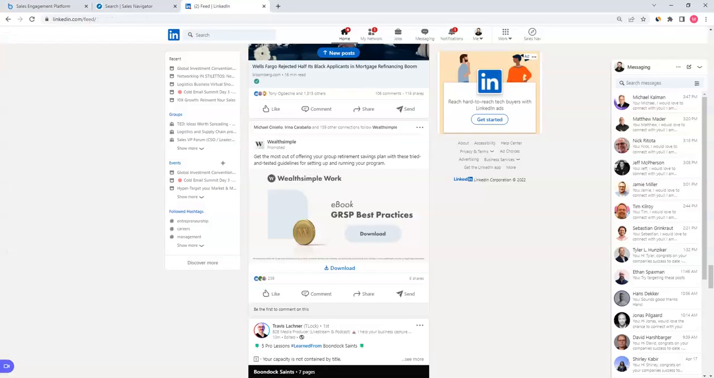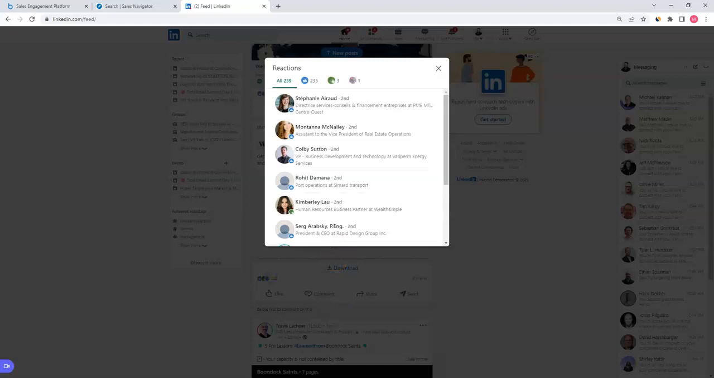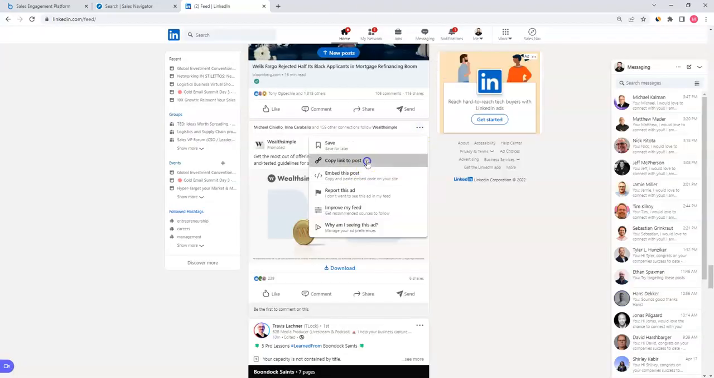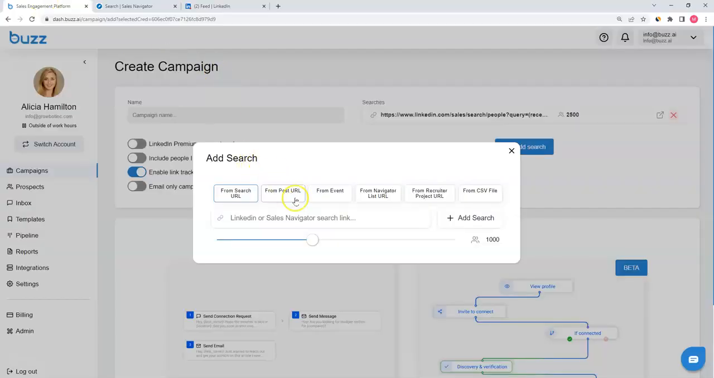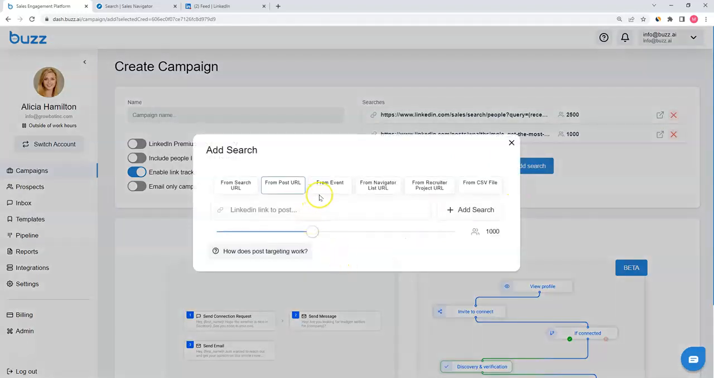Post URL would look something like this. Let's engage a Wealthsimple ad, promoted, backed by a piece of content here. Let's take everyone who's reacted to this post and engage them. All we have to do, copy the link to this post, bring that back to Buzz, paste that directly into our search. Buzz will go out, bring those profiles in. We now have some intent-driven profiles that we're able to reach out to.